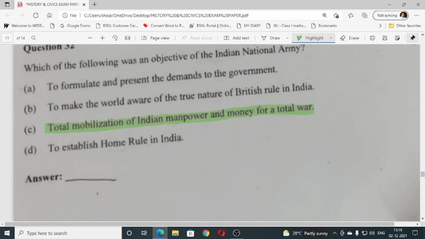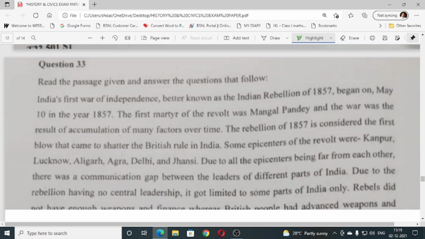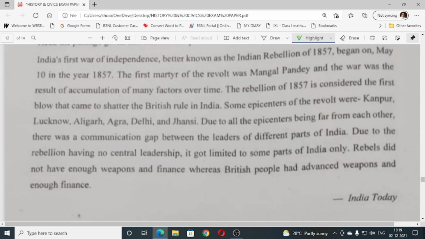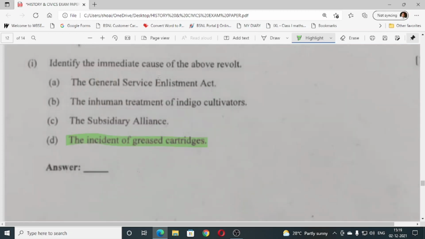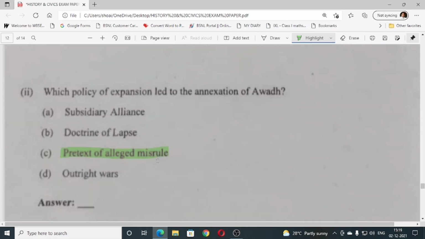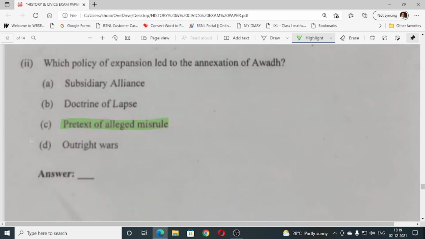Then 32, which of the following was an objective of Indian National Army? C, total mobilization of Indian manpower and money for total war. Then 33, you have to read the passage. Hopefully you might have read it properly and answered it correctly. Identify the immediate cause of the above revolt. So it is the incident of greased cartridges. Then which policy of expansion led to the annexation on the pretext of alleged misrule, pretext of misgovernment?